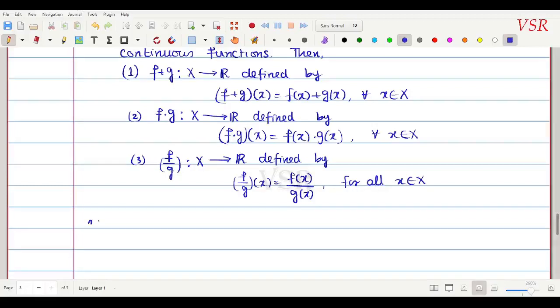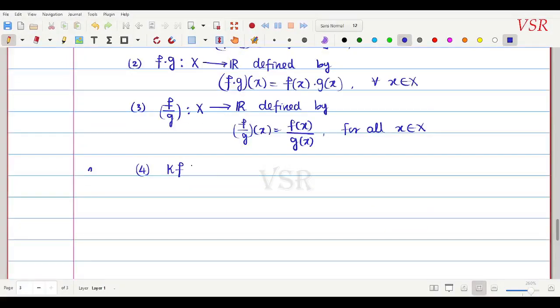அடுத்து இன்னொரு ஃபங்க்ஷன் எழுதிக்கிறேன், நாலாவது ஃபங்க்ஷன். I'll take this to be constant times f, where k ங்கிற ஒரு element real number னு வச்சுக்கணும். kf is a function from X to R defined by (k times f) of x which is equal to k into f of x. Okay, for all x belongs to X. Okay, so these four functions are there.